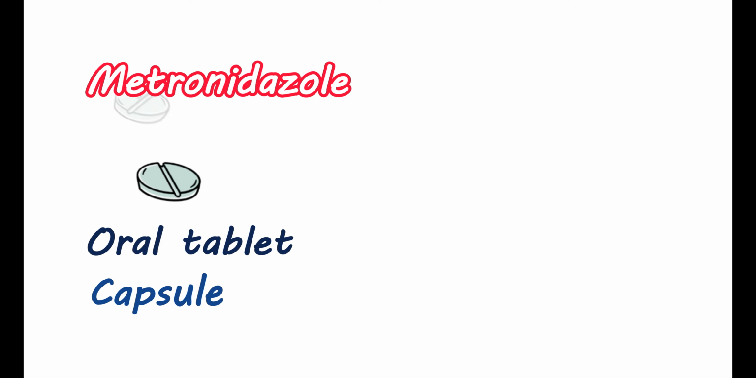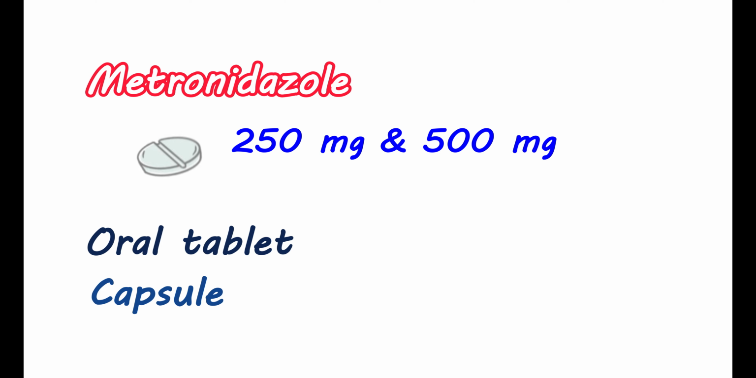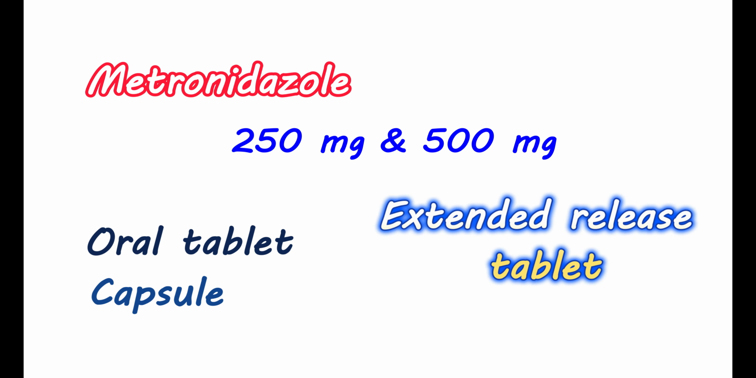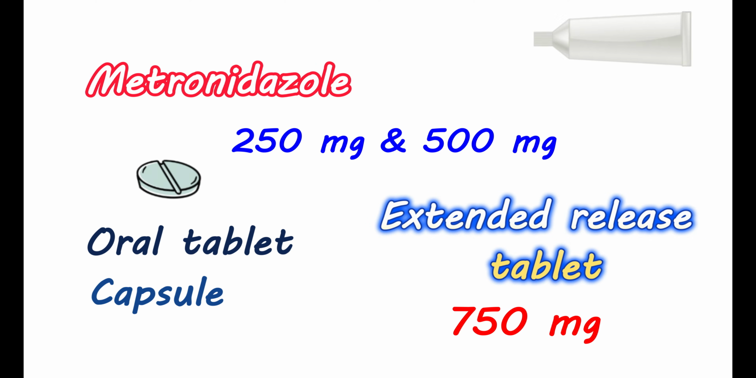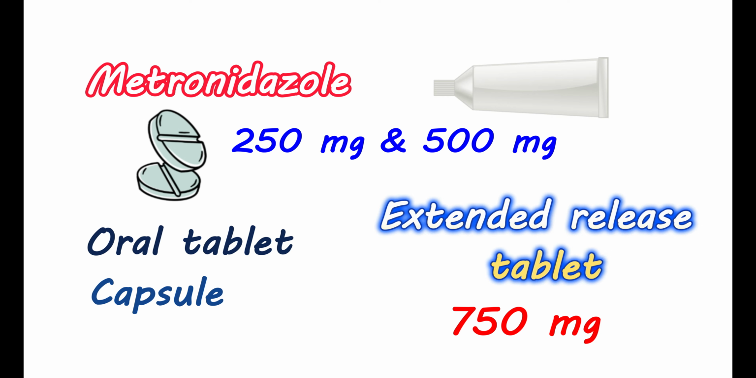How to take this medication? Metronidazole is available as an oral tablet and capsule. It is also available as an oral solution and a solution for intravenous injection. As a tablet, it is available in 250 milligram and 500 milligram strengths. It is also available as an extended-release tablet at a dose of 750 milligrams. These extended-release tablets should not be broken, chewed, or crushed. They are intended for only once daily. It is also available as a gel for intravaginal purposes.